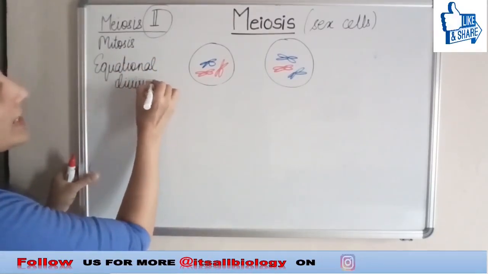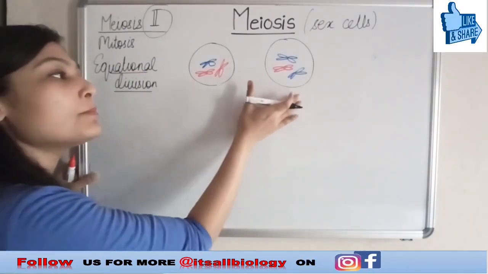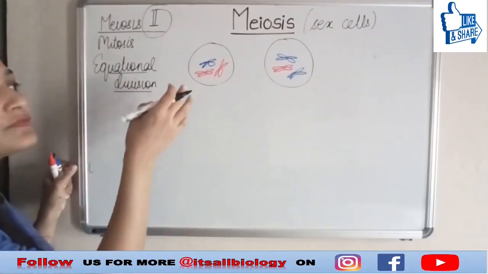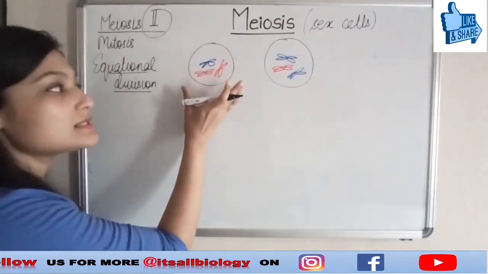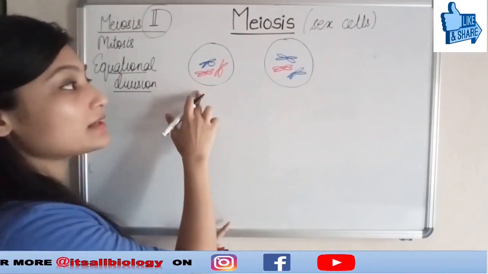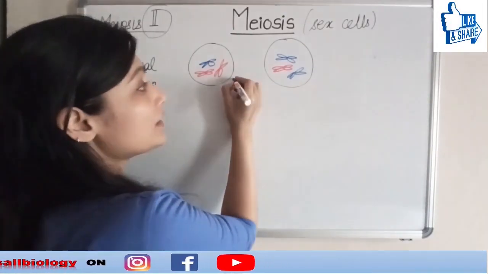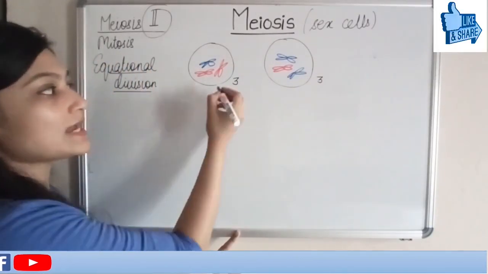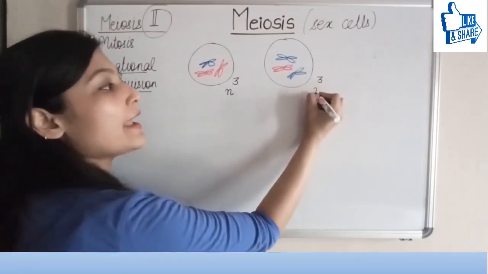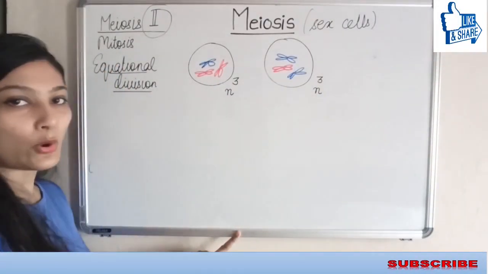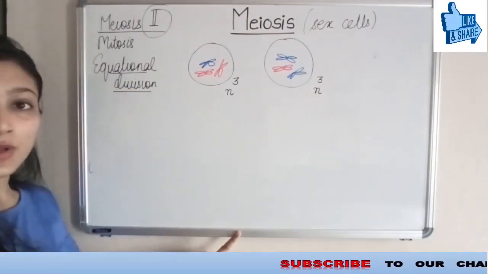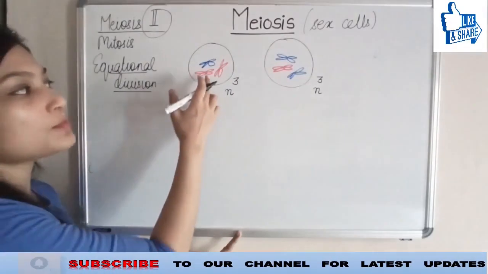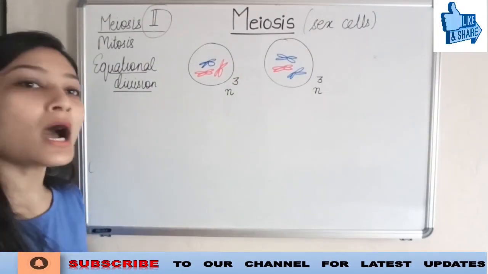Let me just quickly ask you here, how we can say if this cell is haploid or diploid? For this cell, we know that the number of chromosomes are 3 and 3. So this simply means that my cell is having n here. It is haploid. Earlier when we did meiosis 1, the cell was diploid, having a full set of chromosomes, but now the set is getting halved.